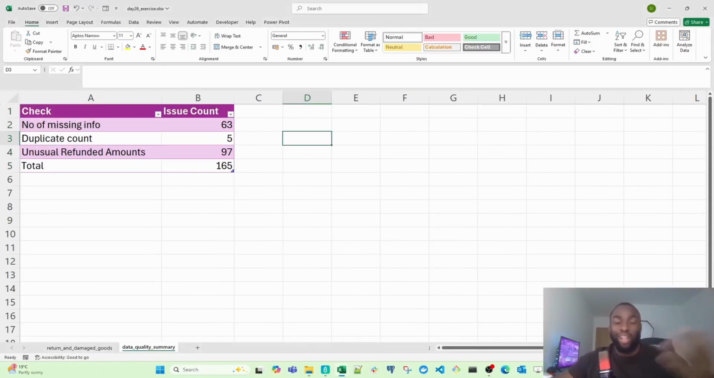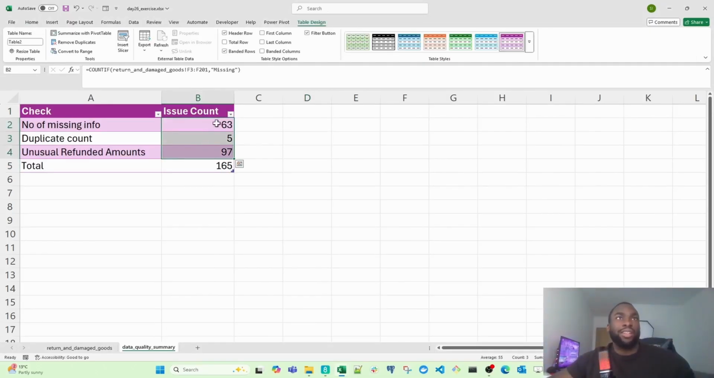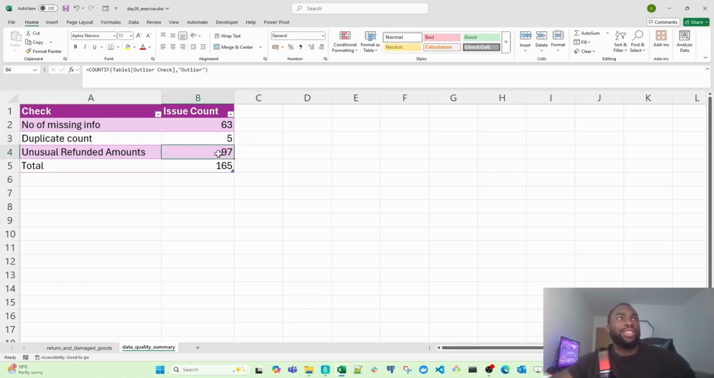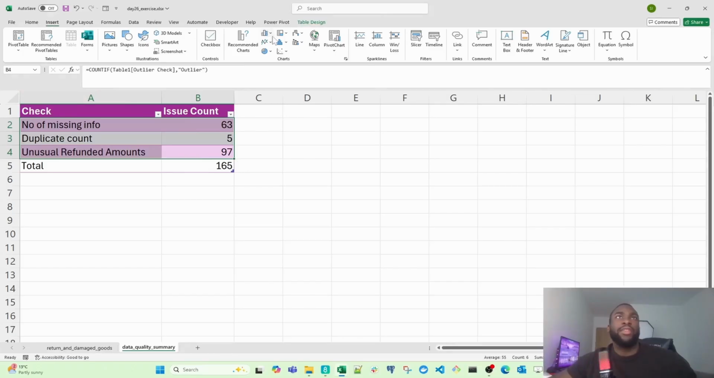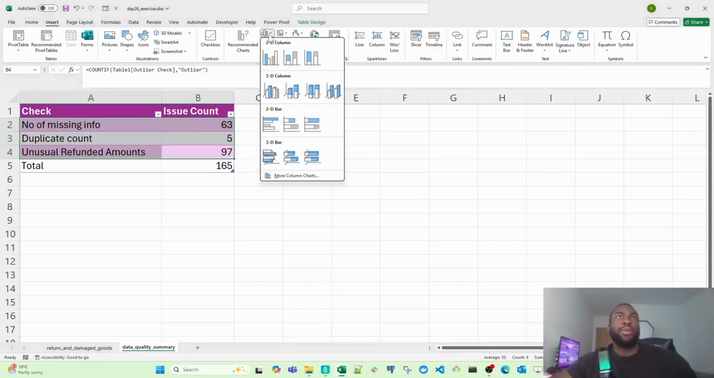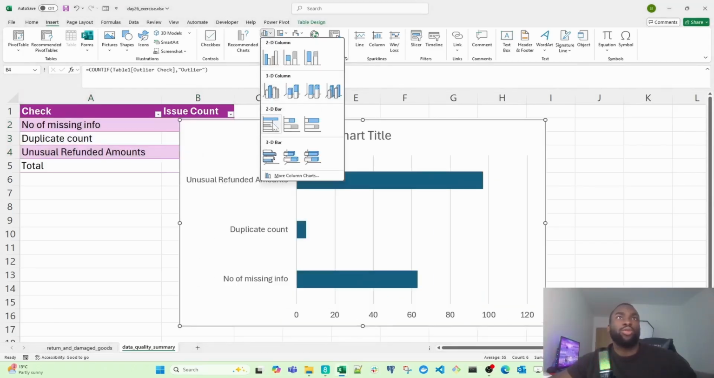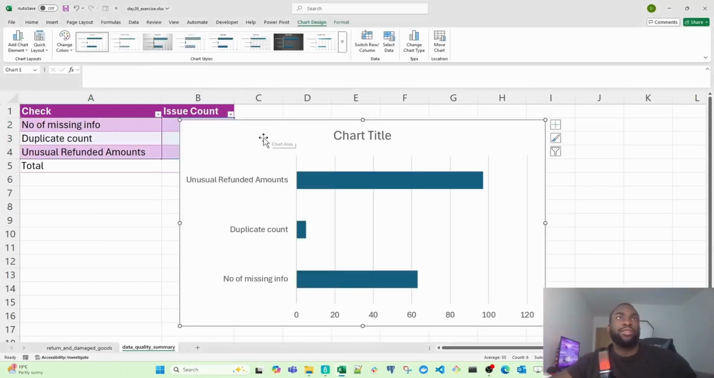We need to build a clustered bar chart. The reason why we want it clustered is so that we can organize this into a hierarchy from the highest number of issues to the lowest number of issues. It'll be easier to see that visually. So I'm going to select these 3 rows. I'm not selecting the totals because that's going to be irrelevant in our visual. So I'm going to select these 3 and then I go to the insert tab, and then I'm going to click on insert column or bar chart. And then I scroll to the clustered bar chart.